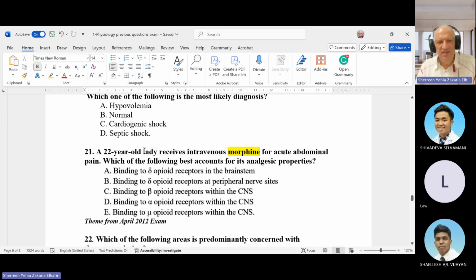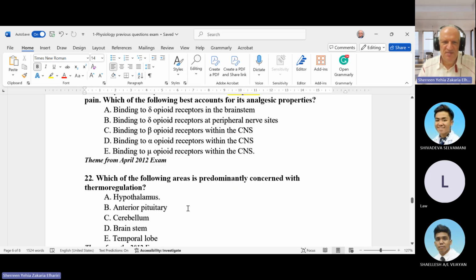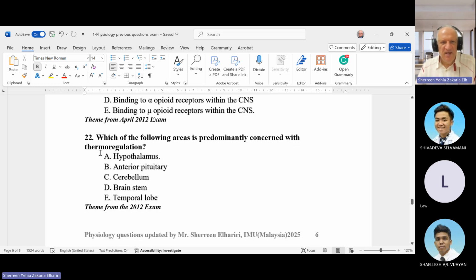A 22-year-old lady received intravenous morphine for acute abdominal pain. Which of the following best accounts for the analgesic property? It is the same as the previous question. We speak about morphine, so the analgesic must bind to the mu opiate receptor within the CNS. So the answer is again the mu receptor. Which of the following areas is predominantly concerned with thermoregulation? This is easy, typical. What is responsible for regulation of the body temperature? And it is what?